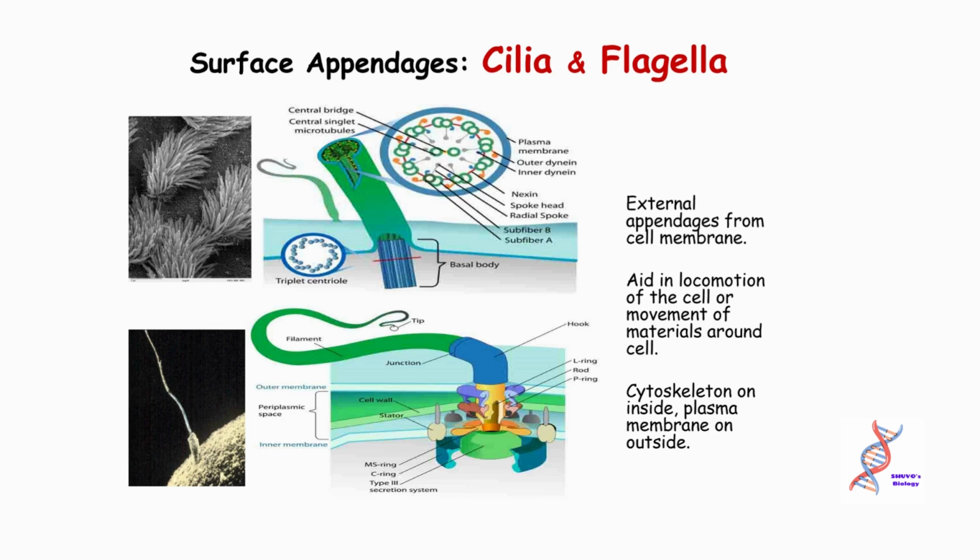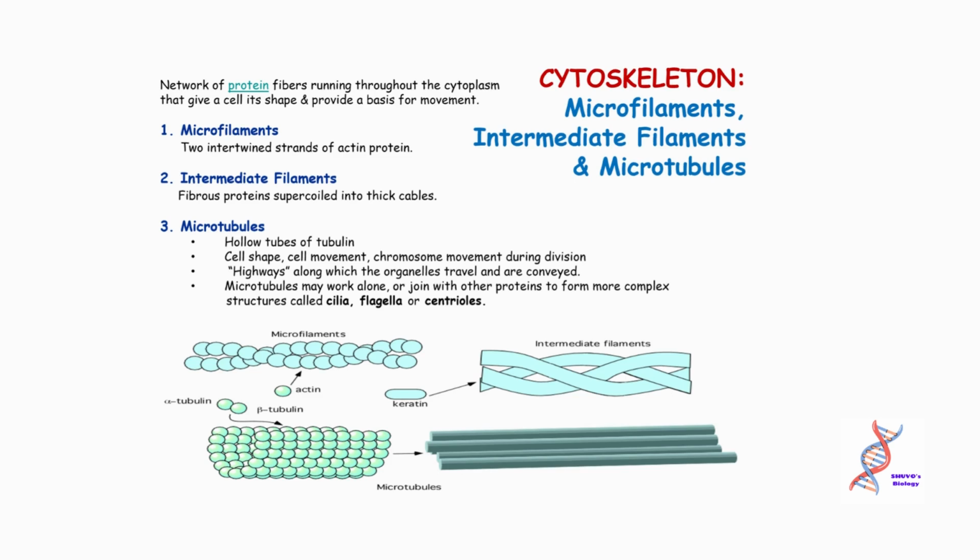Cytoskeleton on the inside, plasma membrane on the outside. The cytoskeleton is a network of protein fibers running throughout the cytoplasm that give a cell its shape and provide a basis for movement. One: microfilaments, intertwined strands of actin protein. Two: intermediate filaments, fibrous proteins supercoiled into thick cables. Three: microtubules, hollow tubes of tubulin, involved in cell shape, cell movement, and chromosome movement during division. They are highways along which the organelles travel and are conveyed.